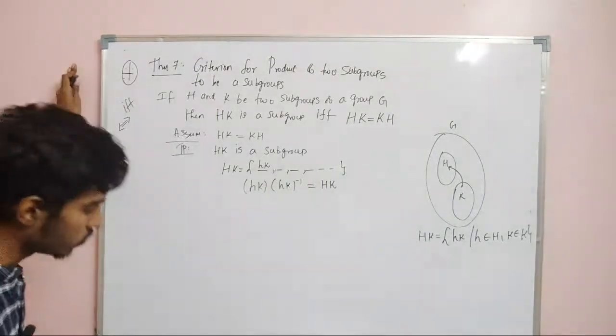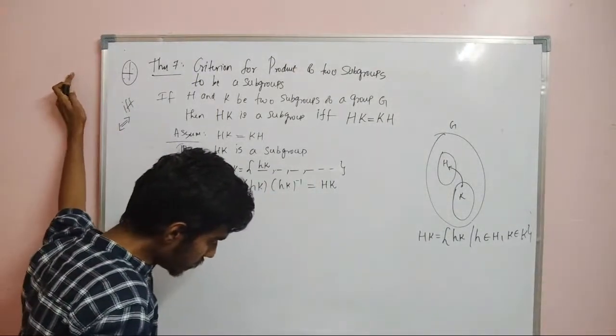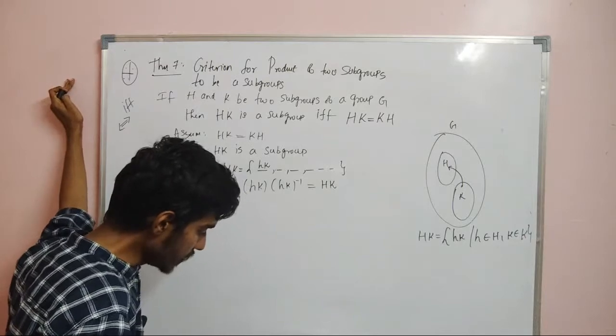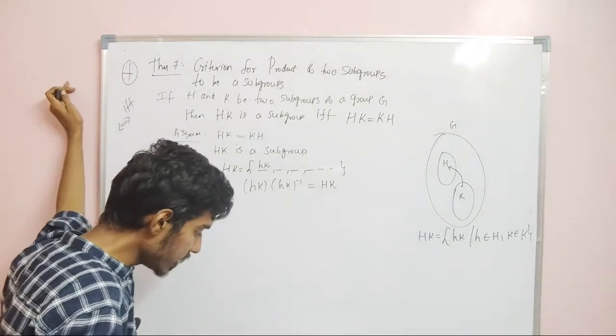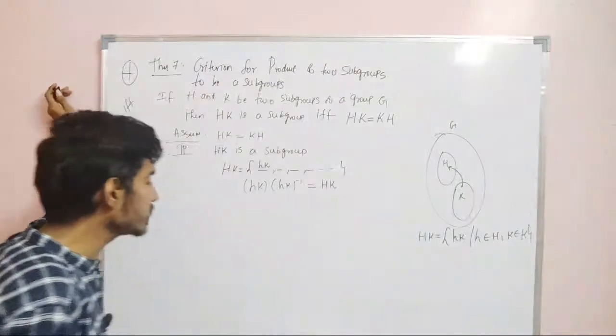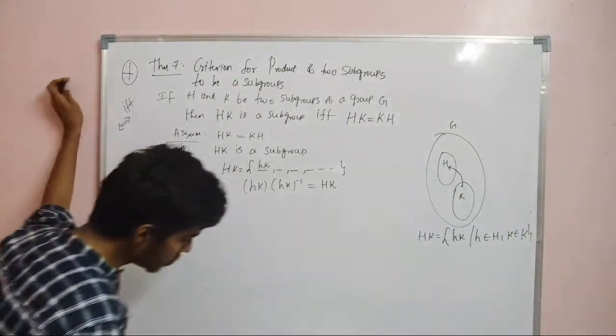In order to prove HK is a subgroup, it is sufficient to prove that HK into HK inverse is the same as HK.